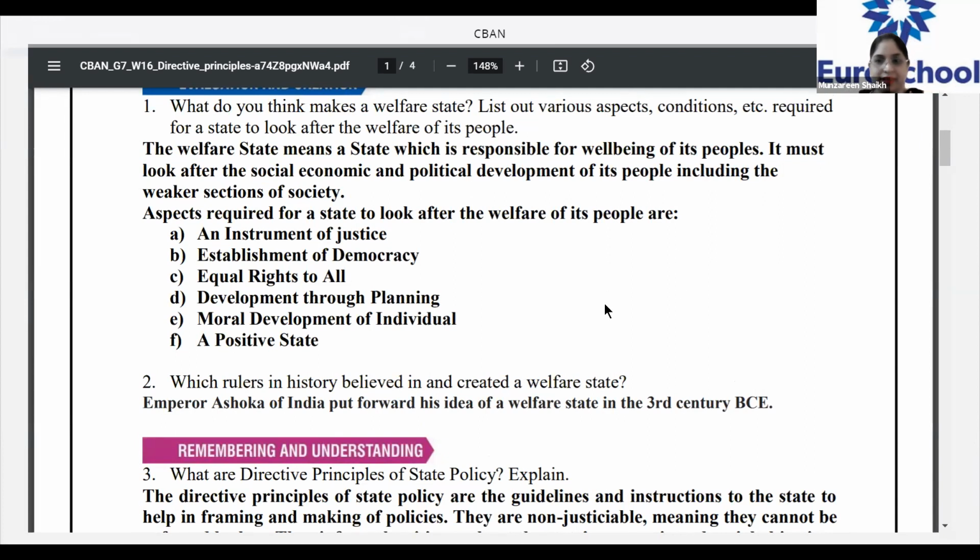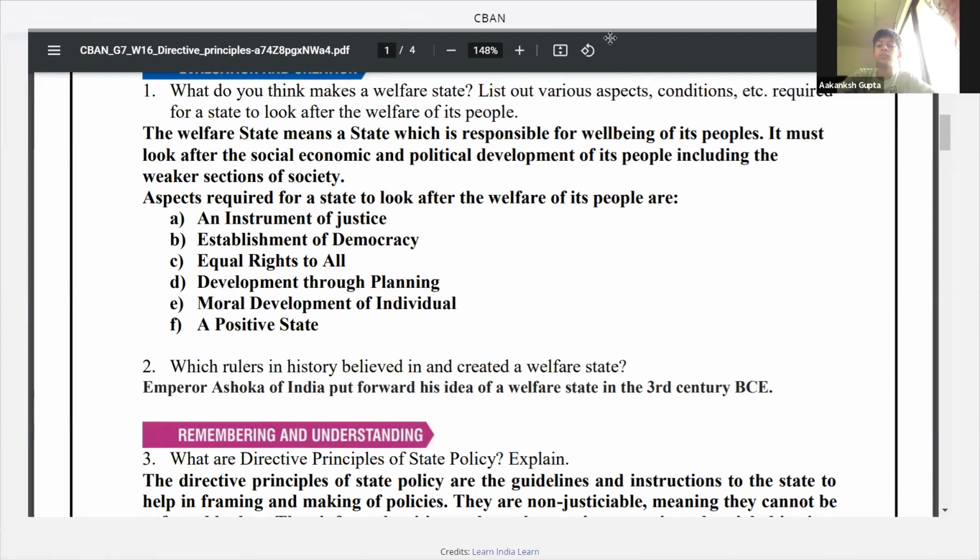Now after that, whatever is your opinion, it has to be related to the content. See the answer. The welfare state means a state which is responsible for the well-being of its people.